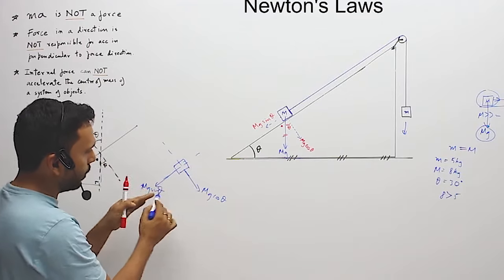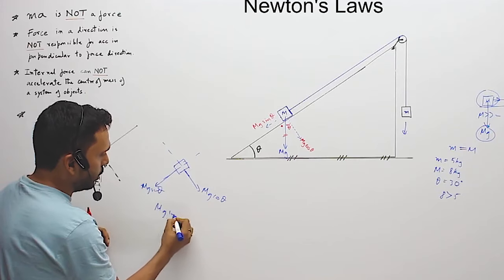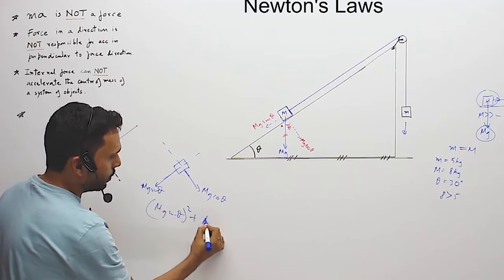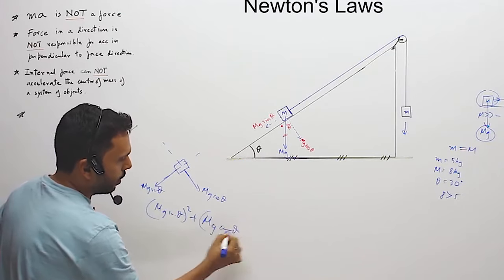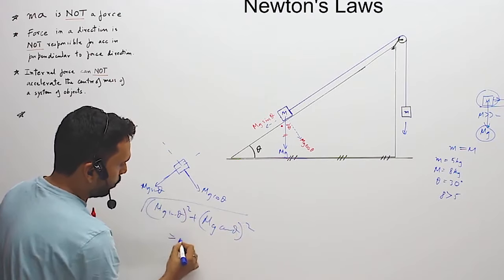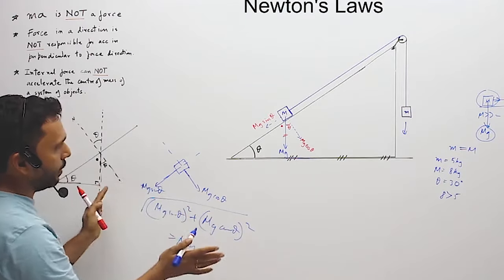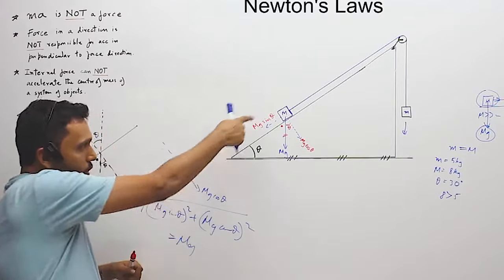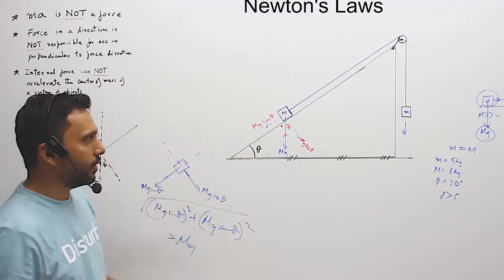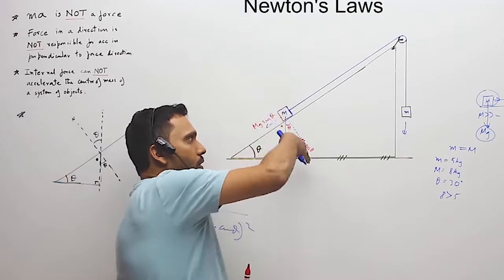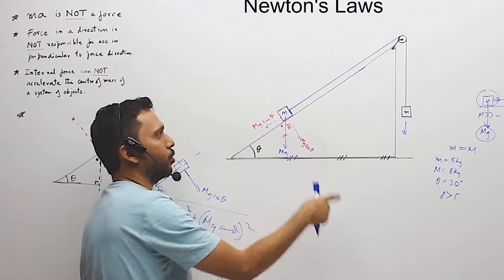Mind you, these two vectorially added, which is the square root of mg sin theta whole square plus mg cos theta whole square, is going to give you back mg. So these two are effectively mg only, but the one along the inclined plane, the effect is mg sin theta, and the one along the normal, the effect is mg cos theta.